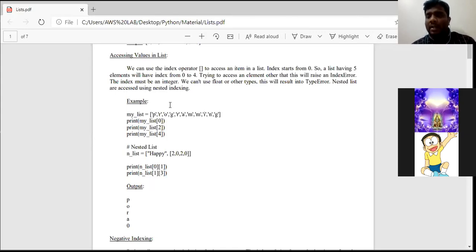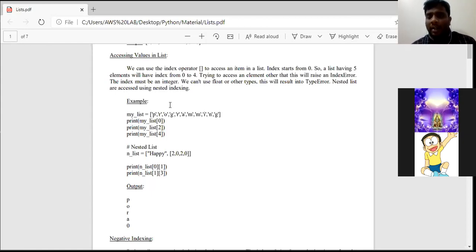And the second point is index starts from 0. We all know that positive indexing starts from 0, which goes from left to right, and negative indexing starts from -1, which goes from right to left. Clear? Positive indexing will start with 0 and negative indexing will start with -1. That is the second point.